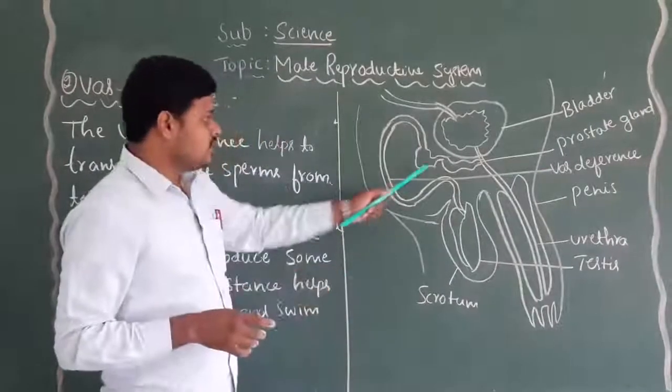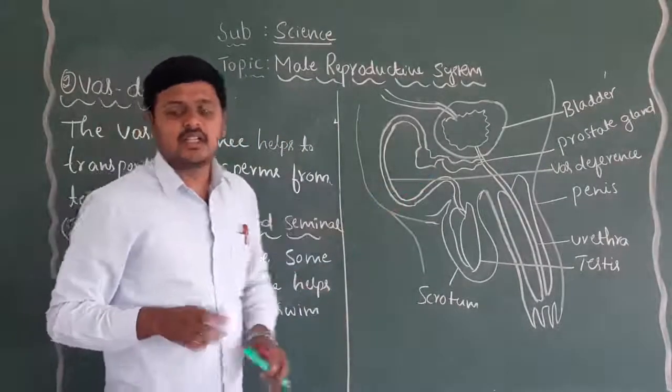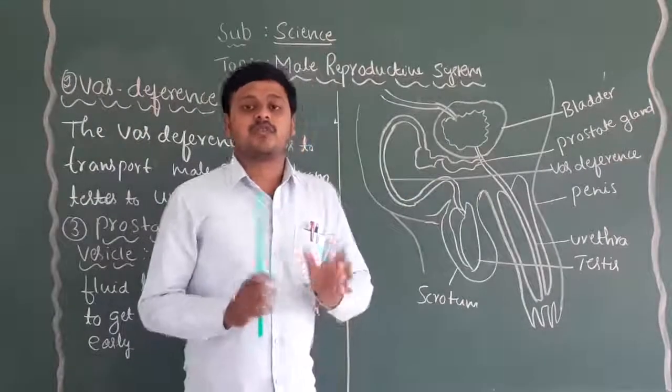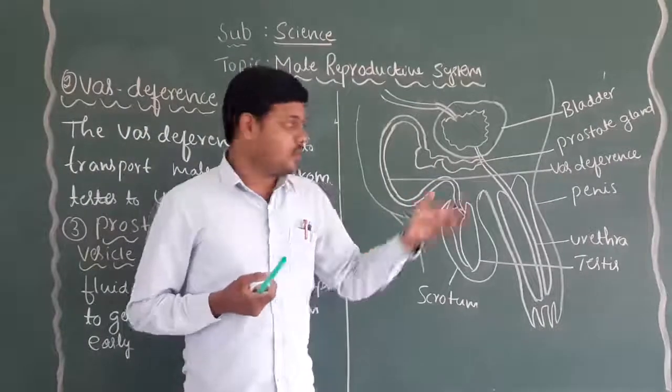The prostate gland and seminal vesicle produce some fluids. What do they produce?